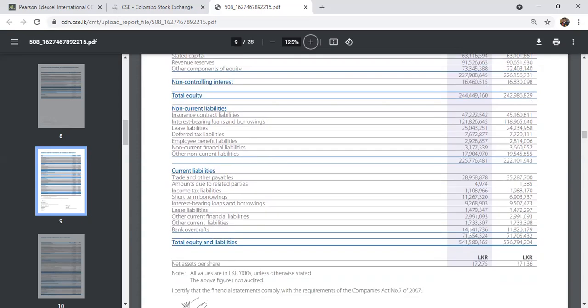Now they have a 14 billion overdraft. Why do they want this kind of liability? Why do they want a 1.4 billion lease liability? No, this is important and relevant, because sometimes in every organization, if you talk about this company, they have